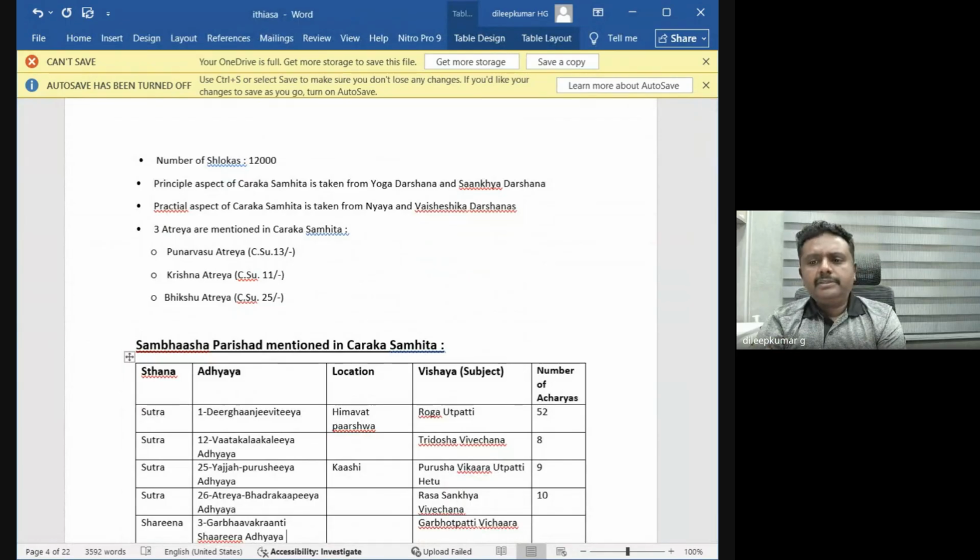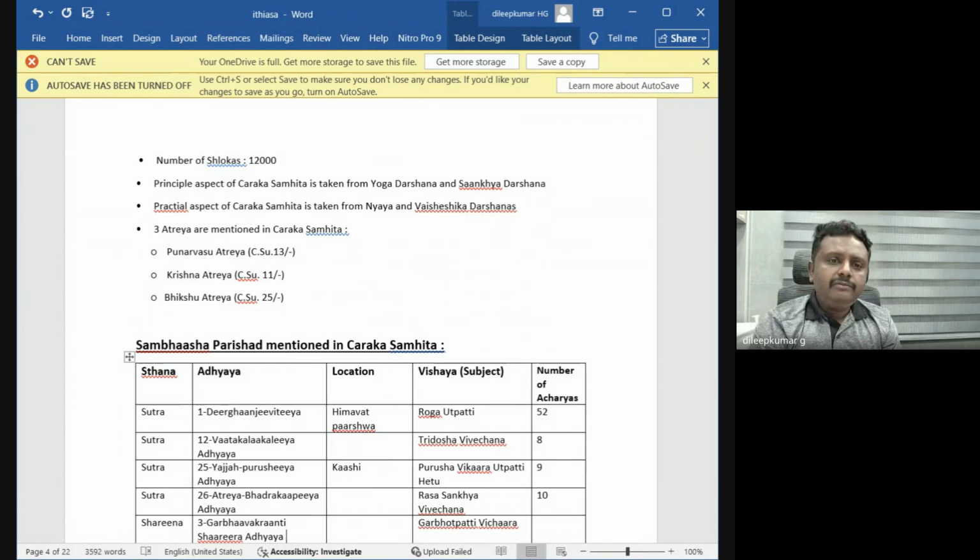Every acharya must have some inspirations and references from other samhitas. Like that, in Charaka Samhita, Charaka is influenced by Sankhya Darshana. He has taken some concepts of Sankhya Darshana, and also some versions of Bauddha Darshana.